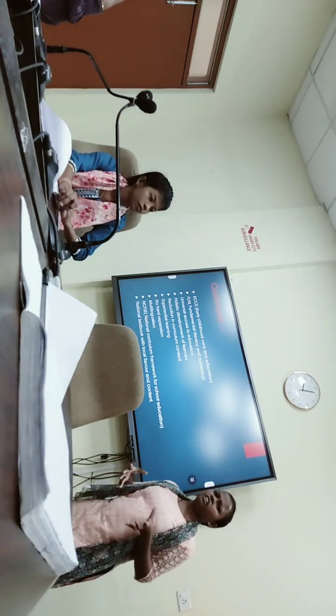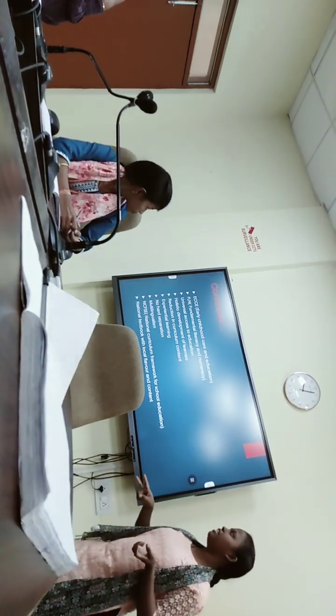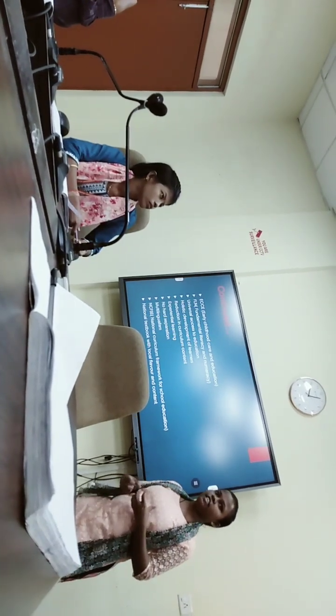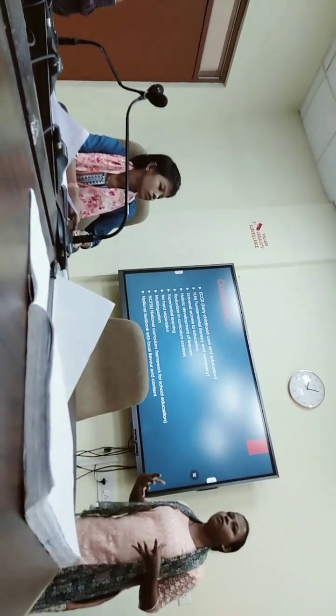Then universal access to education. NEP 2020 mainly focuses on two initiatives: to provide sufficient infrastructure and to provide regular teachers.